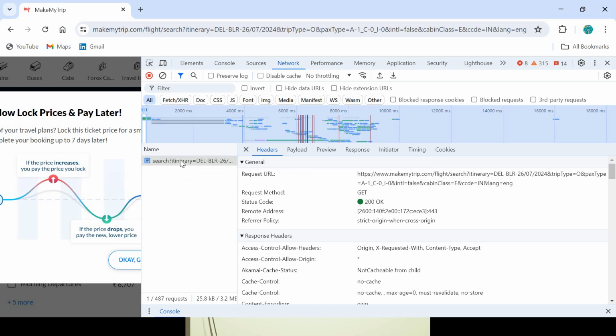So here you see the itinerary equals Delhi to Bangalore, and the date and the trip type. These are the query parameters. Whatever details are there after the question mark are called query parameters. And then this is your HTTP host, and www.makemytrip.com is your base URI, and then flight or search, that is your resource. So that is the resource URL. There will be more description about it. I'm just giving you the details about how the URL is being configured. There's a port and everything is also there.